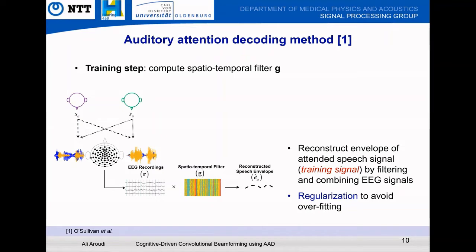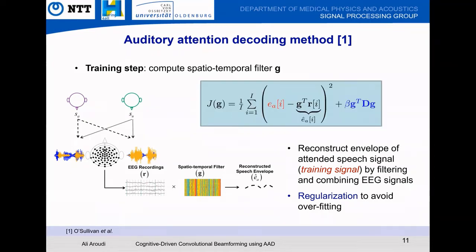After EEG recording, a spatiotemporal filter is applied to the EEG recordings. This filter aims to reconstruct the envelope of the attended speech signal from EEG recordings. This filter is obtained by minimizing the least squares error between the envelope of the attended speaker and the reconstructed envelope. And of course, we do regularization by this term to avoid overfitting.